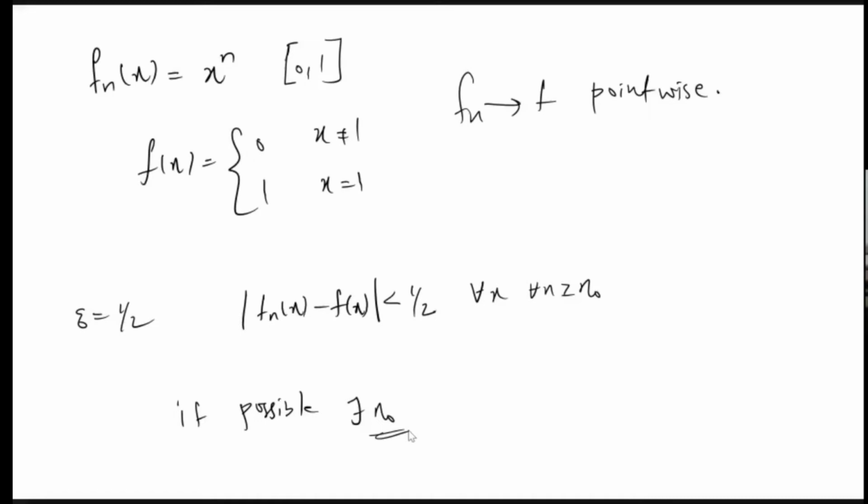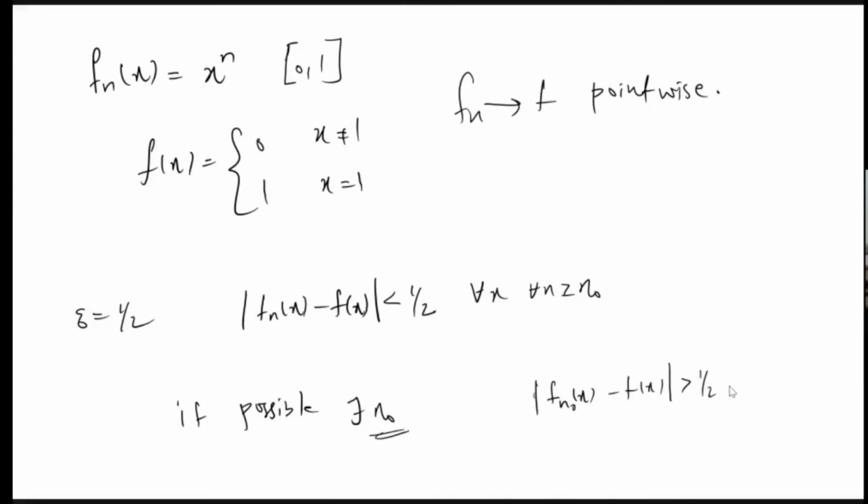If I want to prove that this is not uniformly convergent, what do I have to do? I have to prove that there exists some point x such that this n naught is not useful. So I have to prove that |fn naught(x) minus f(x)| must be greater than half for some x.